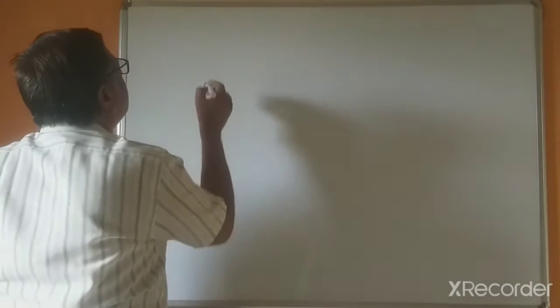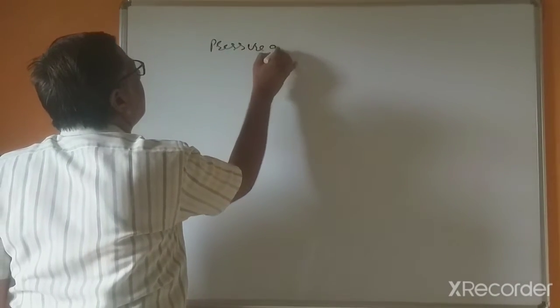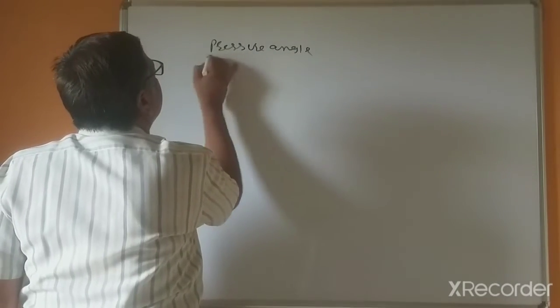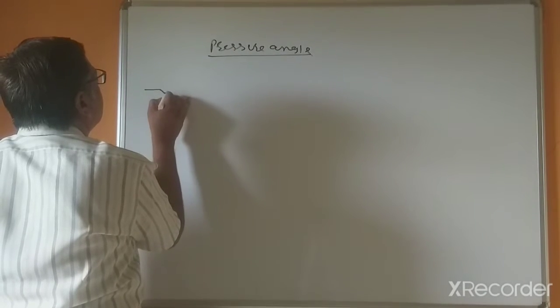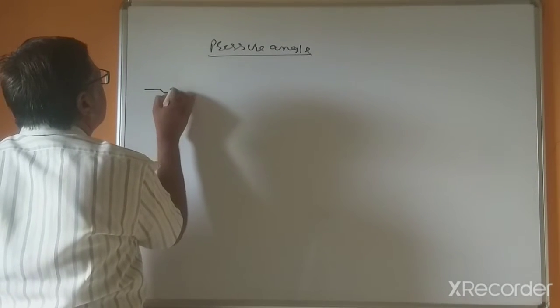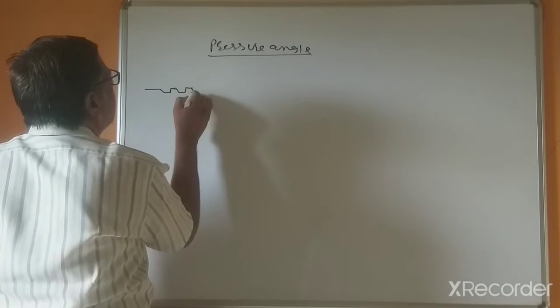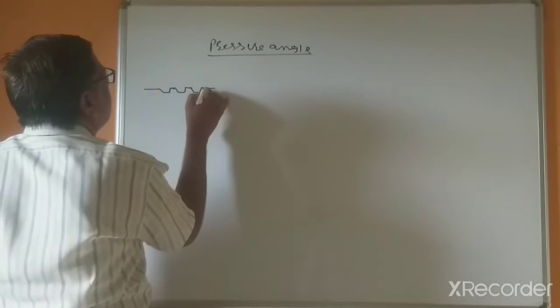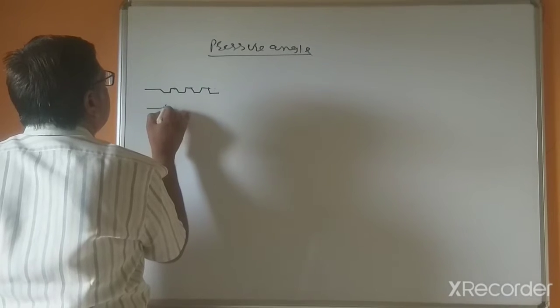And one term that is remaining is the pressure angle. So the pressure angle on the worm shaft, such type of threads on the worm shaft.